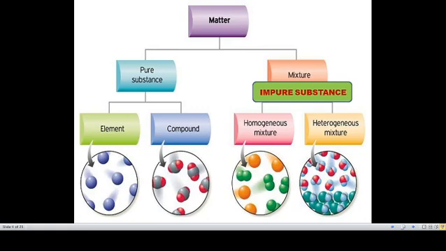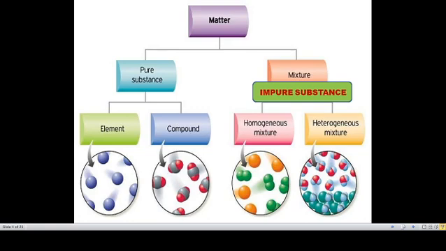Matter. Anything that occupies space and has mass is called matter. About matter we will study in the next lesson. So now we can see the classification of matter: the pure substance and another one is mixture. Pure substance is further classified into two types, that is elements and compounds. Mixture means impure substance, that is homogeneous mixture and heterogeneous mixture.